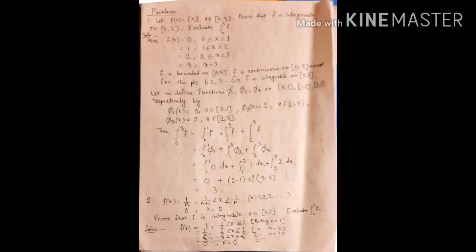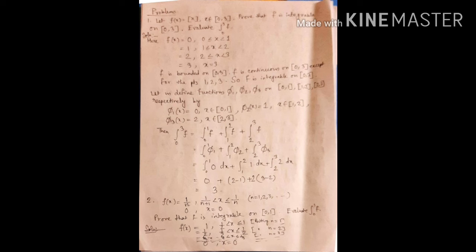Problem number 1. Let f(x) = the step function [x], x belongs to [0, 3]. Prove that f is integrable on [0, 3] and also evaluate integration 0 to 3 of f. So first we prove this is integrable and then we evaluate the value.